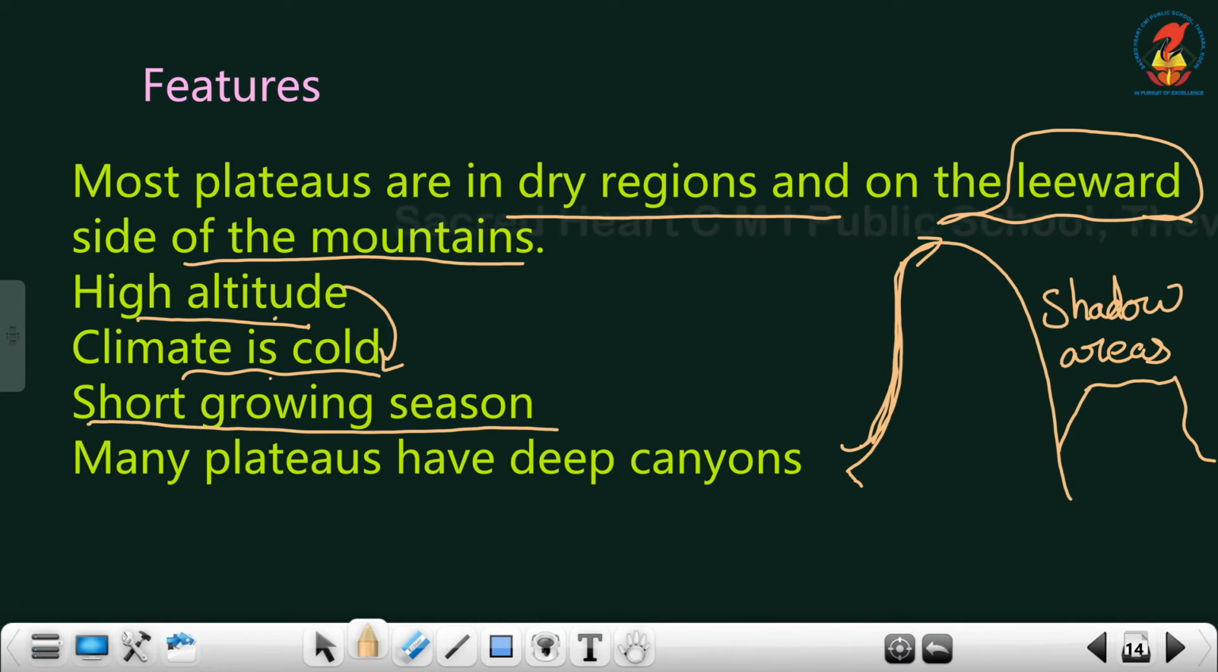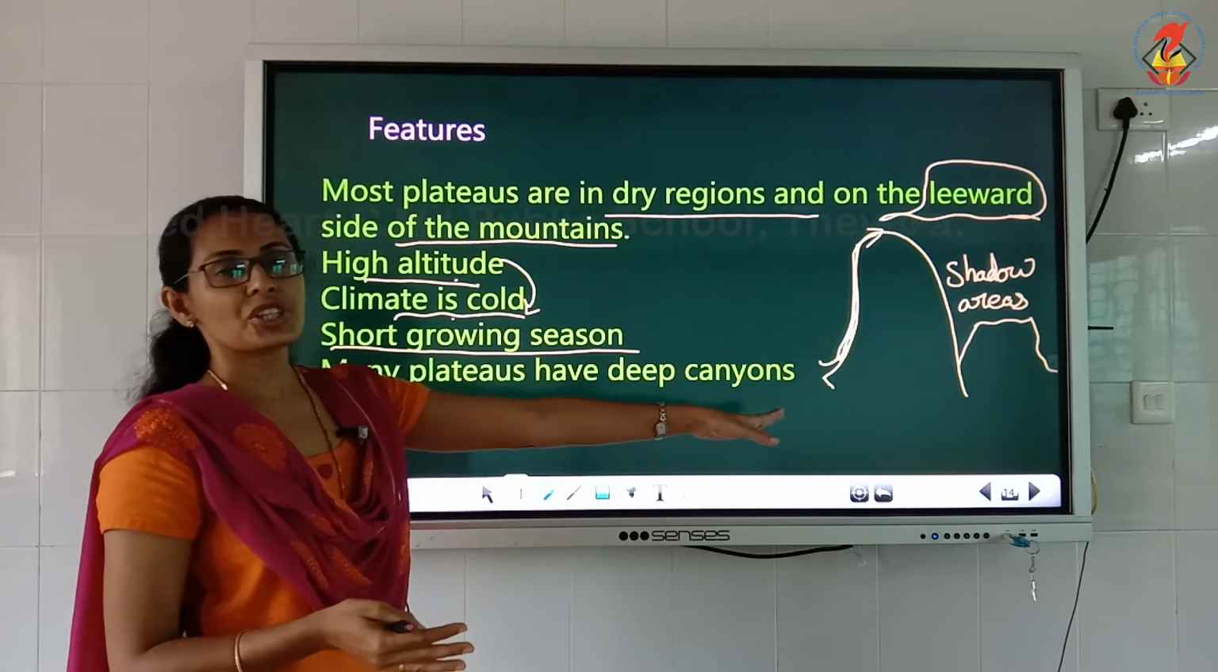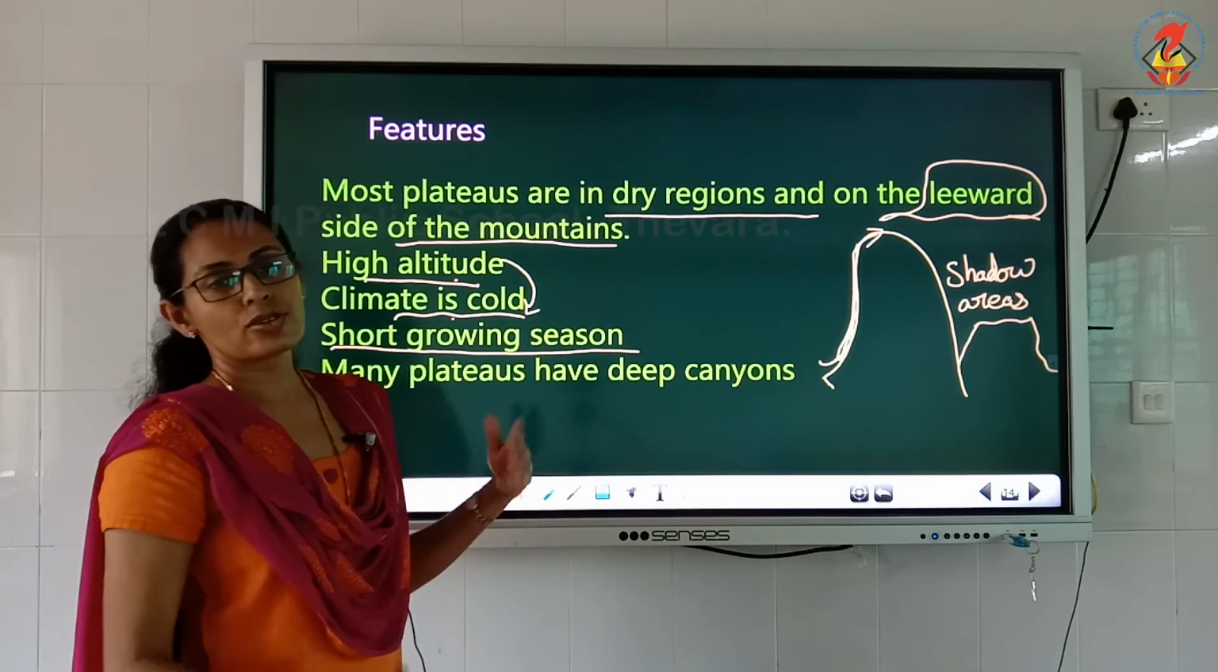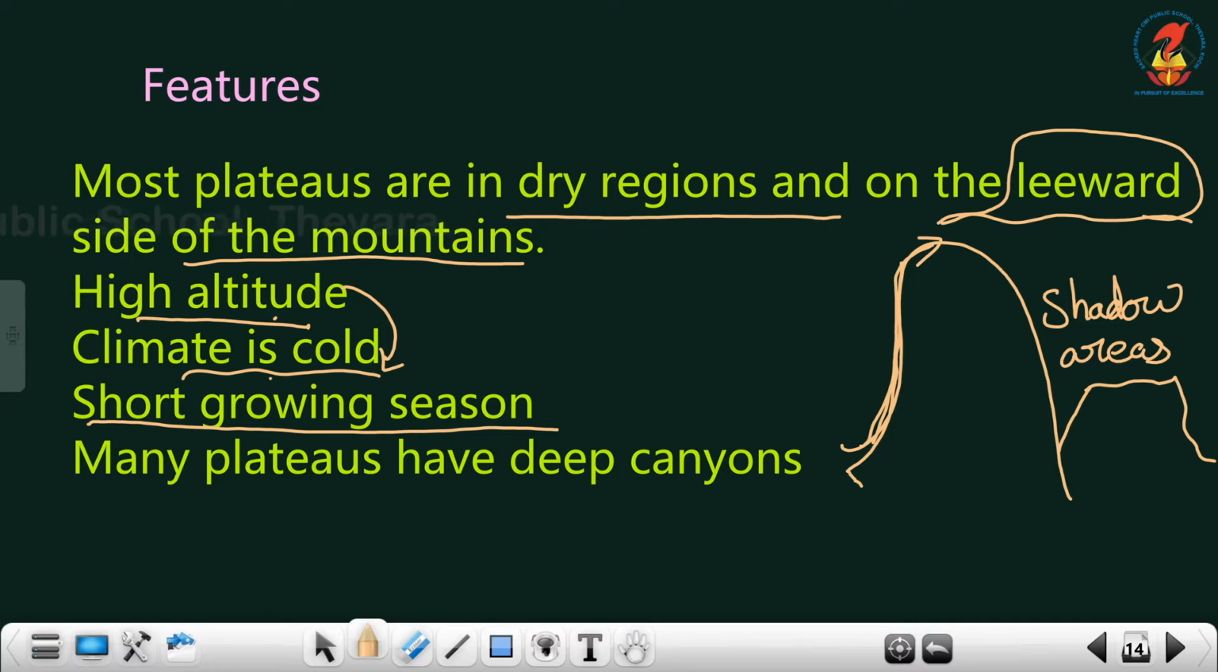Then short growing season. Dry region is there and it is in the shadow areas of the mountain. So normally the growing season is very short. Then many plateaus have deep canyons.